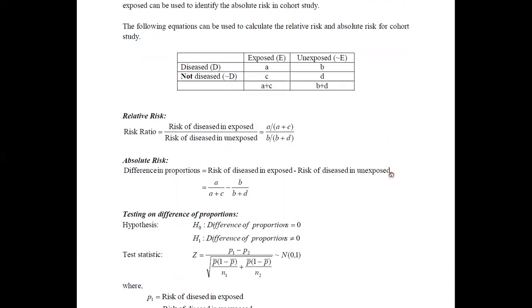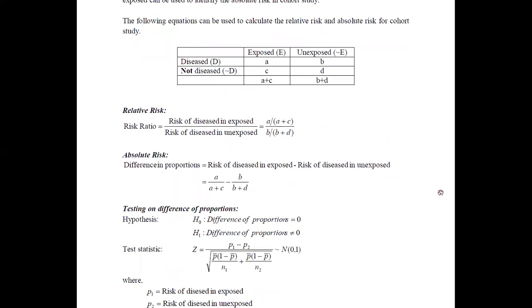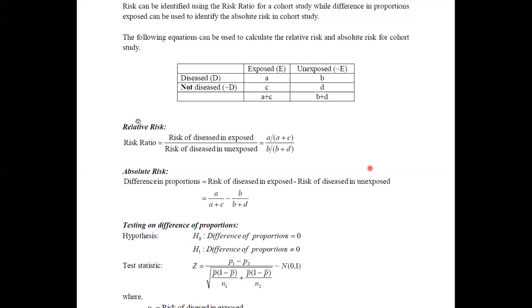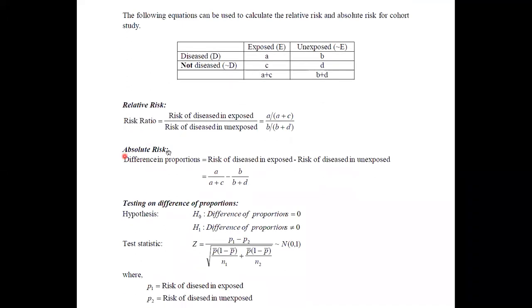Therefore, what we can do is, absolute risk can be obtained as the difference of proportions. Here we are taking the risk of deceased in exposed minus risk of deceased in unexposed.